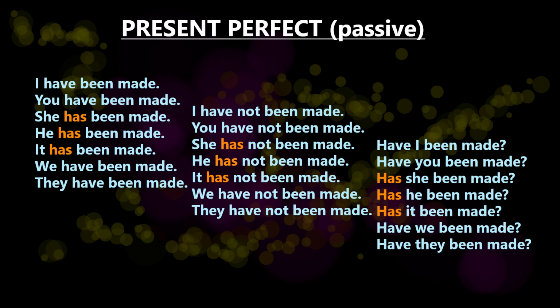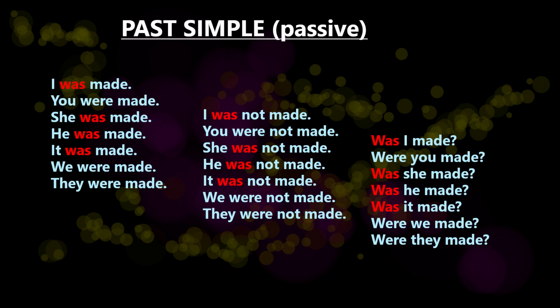Have I been made? Have you been made? Has she been made? Has he been made? Has it been made? Have we been made? Have they been made? Past simple, passive.